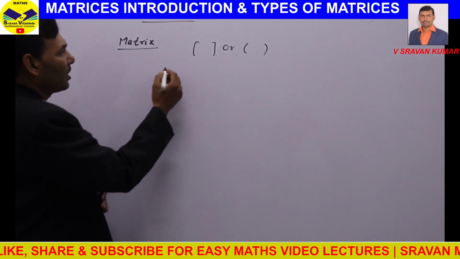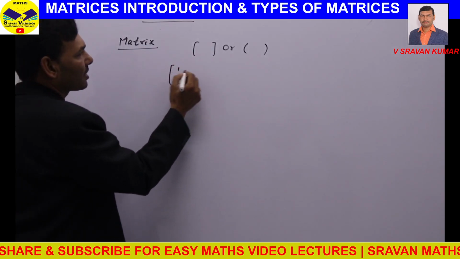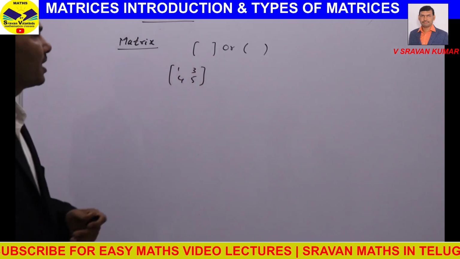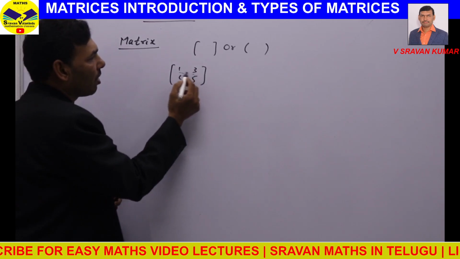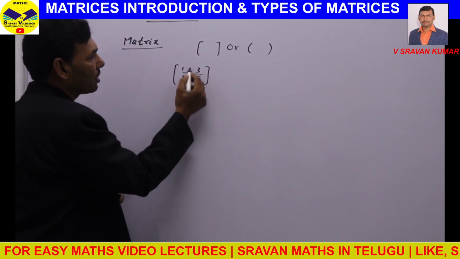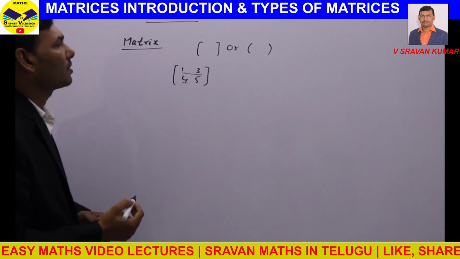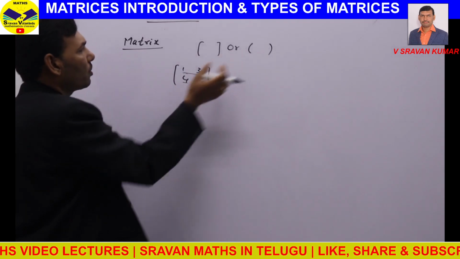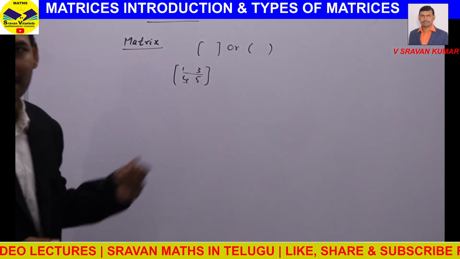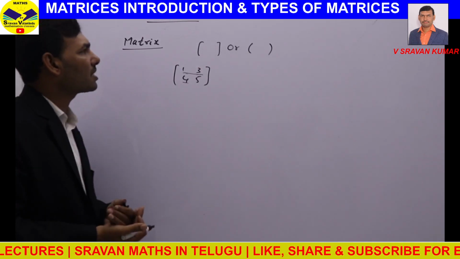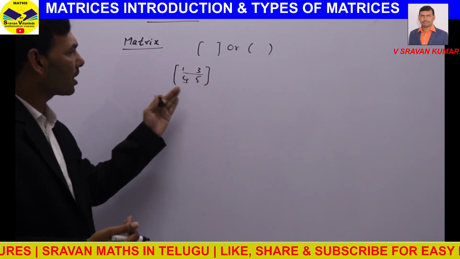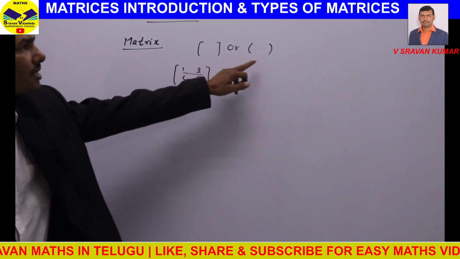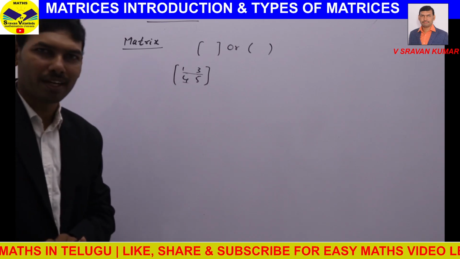That means if I write a matrix like this, so this one I can call it as a matrix. Here, these are called rows, these are called columns. So this type of arrangement, or if you use this type of brackets also to represent matrix, we can call that one as matrix. Matrix means if some elements are arranged in rows and columns and enclosed by a particular type of brackets like this, we call that one as matrix.